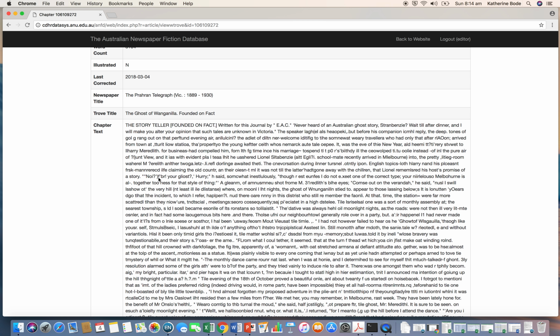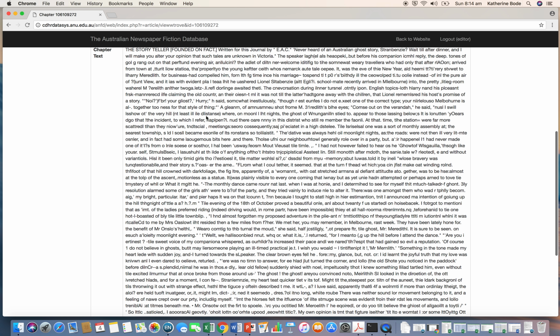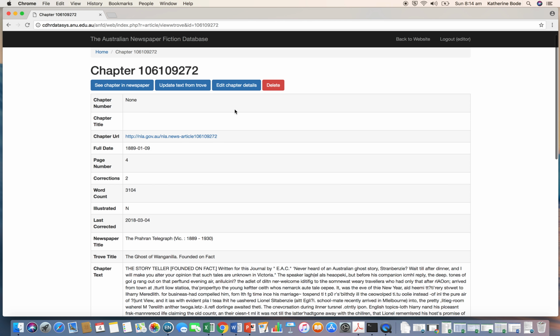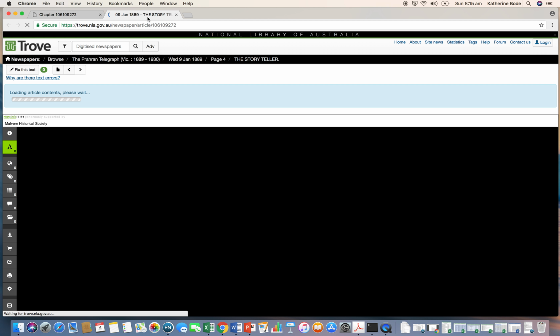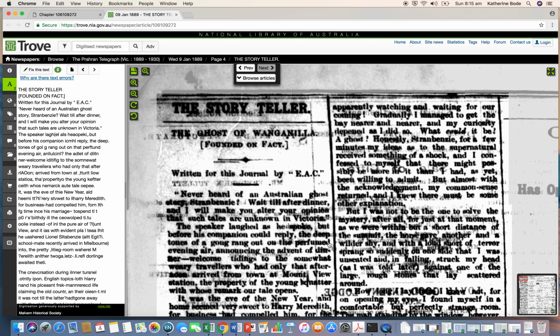And then you can see the text, and you can see that there's lots and lots of errors in the text. So if I go to the newspaper version of the story, and I do that by pressing on the chapter URL, then it will take me to Trove, and I can see the reason why there's lots of errors is because it was digitized from a version that had a bit of murkiness in the background. So the computer's not able to pick that up to distinguish the letters, but human readers, we can see quite clearly what these letters are.